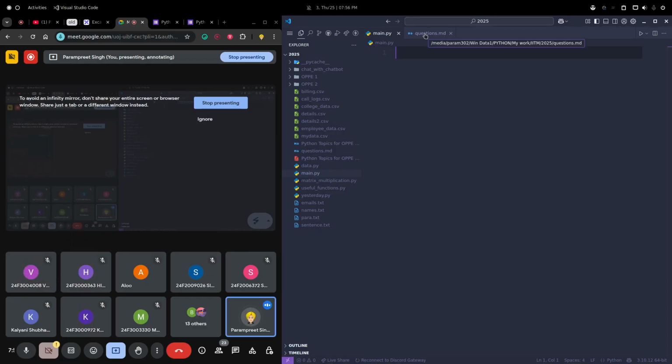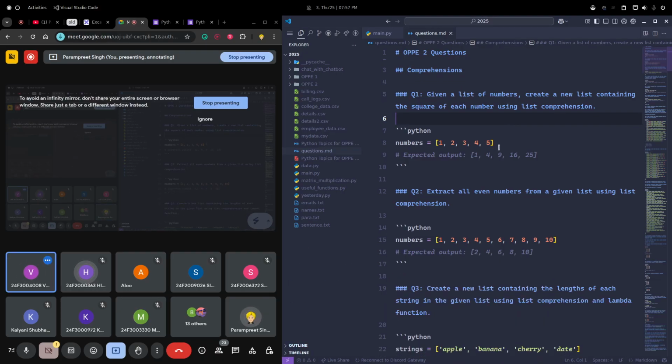Will there be pattern problems in OPP 2? I don't know exactly, but from the mock questions of OPP 2 which I have seen, I cannot find any pattern question. There will be file handling questions instead.